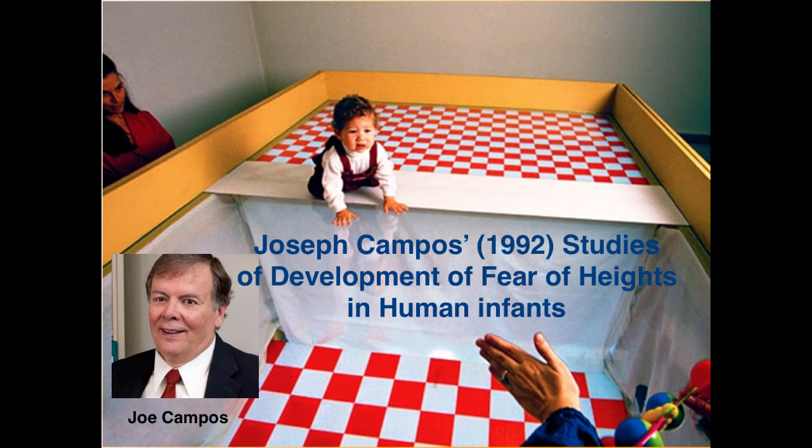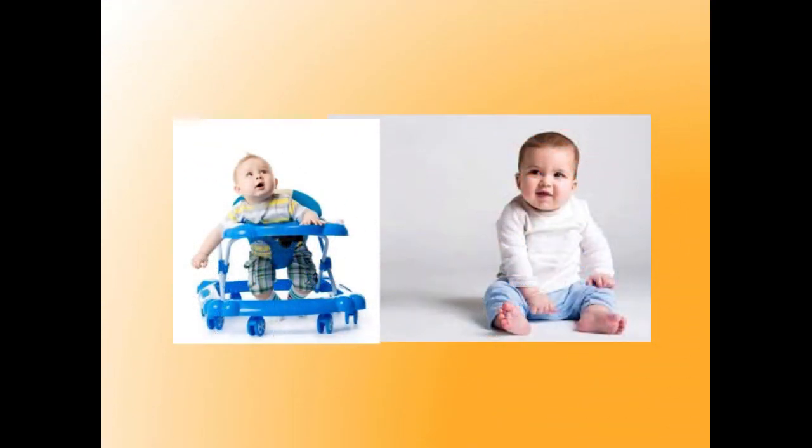To assess fearfulness in these infants, Campos measured their heart rates as he lowered them safely over the visual cliff. Prior work had shown consistently that heart rate decelerates in infants who are in a state of non-fearful attentiveness, but accelerates when infants are showing a defensive response. Finally, Campos randomly assigned infants to a walker condition or a control condition. Although the walker was of little use to the locomotor infants, they were already walking. For the pre-locomotor infants, by contrast, the walker provided them with an artificial experience of locomotion.